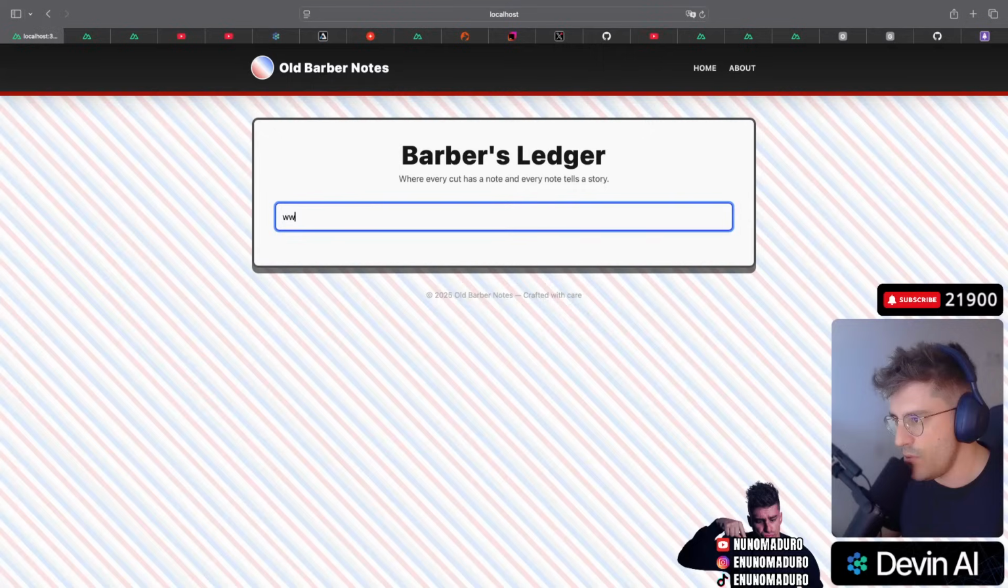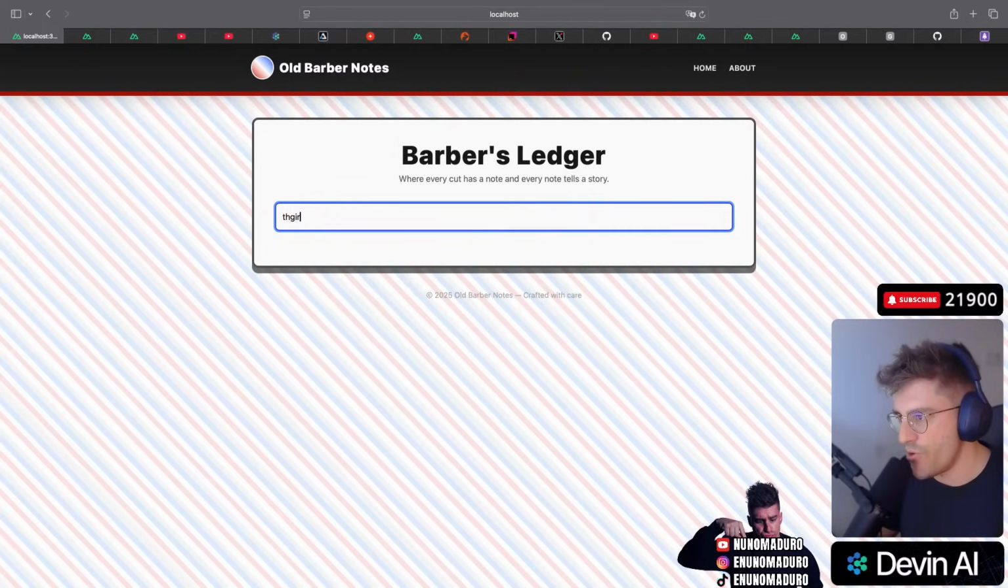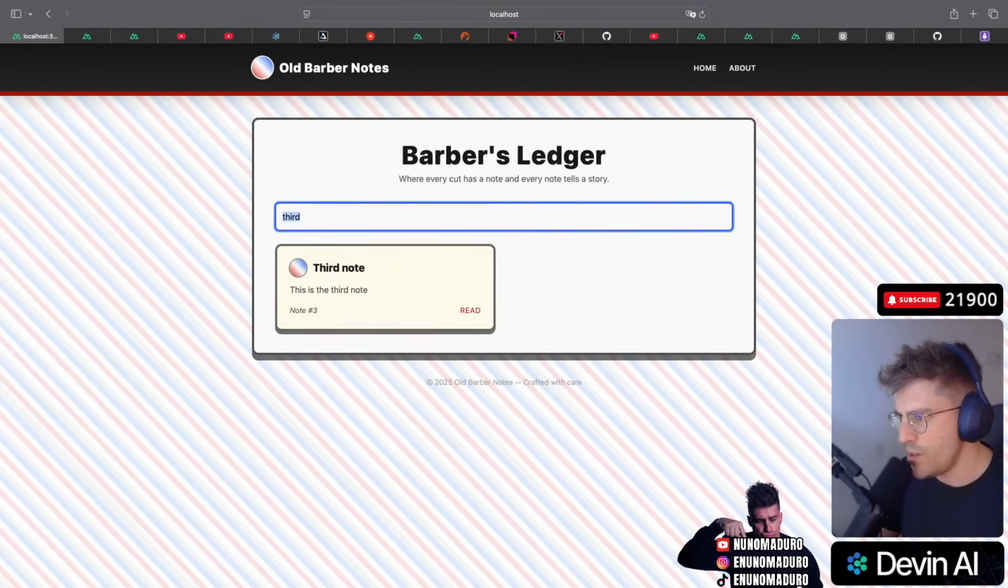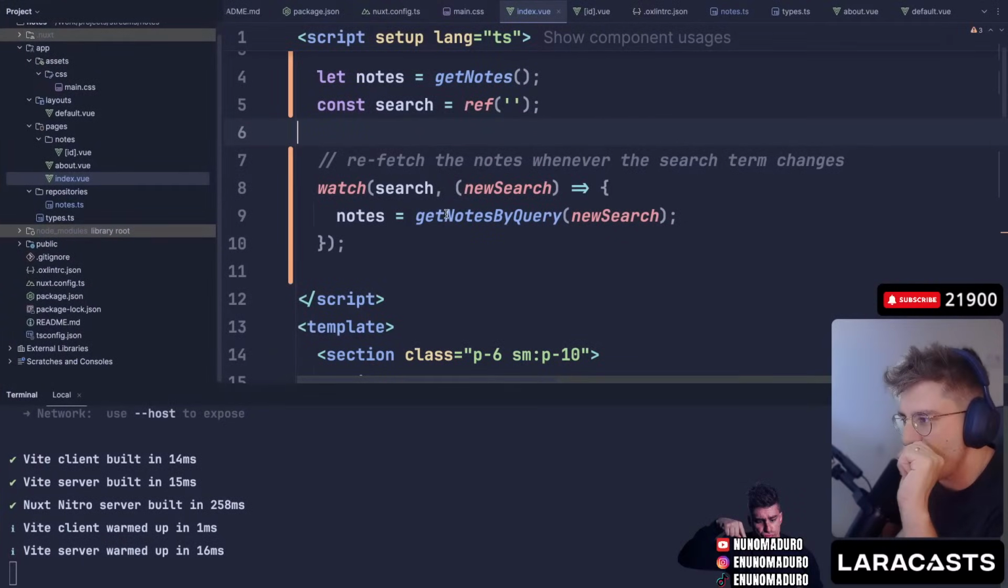Beautiful, beautiful. Oh yeah, oh yeah. First, second, everything. Even the third one is working. Beautiful. And it's fast because this is front-end stuff. Let's make this get nodes by query literally a backend thing. Okay. How do I do that?